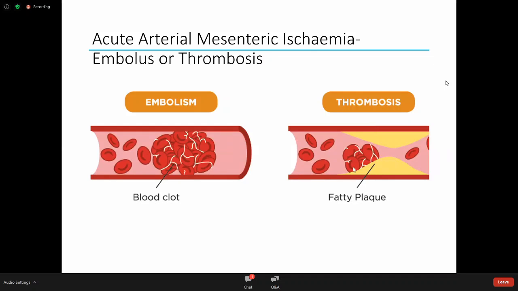So this is somebody who's got big fatty plaques inside their aorta, and we get plaque rupture, and then we get blood sticking to the rupture, and then we get occlusion of the blood vessel. So this is generally a normal artery, and clot has travelled from somewhere else in the body, usually the heart, or thrombosis, which has happened in situ in an abnormal blood vessel.